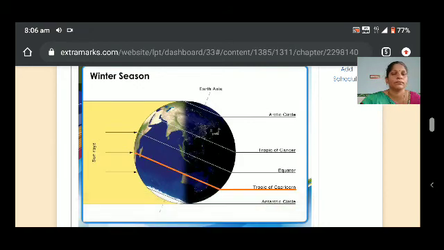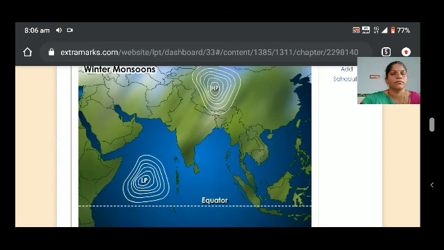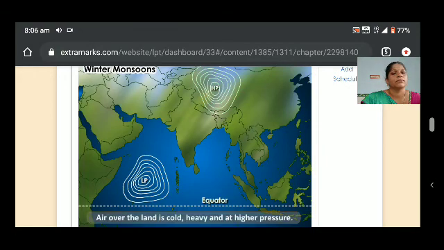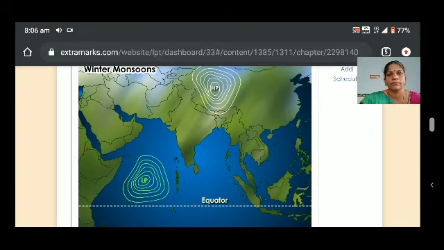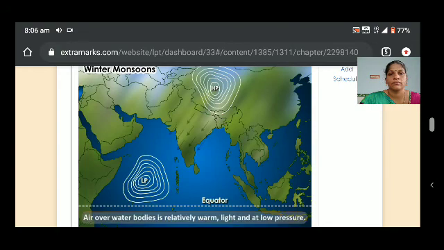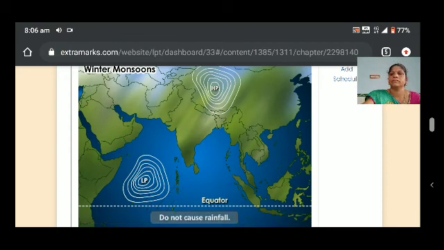Over the Tropic of Capricorn, winter is experienced in Central Asia. As a result, the air above the land is cold and creates a high pressure zone. However, the surrounding oceans and seas are rather warm and thus have low pressure over them. Therefore, the air begins to blow from land to sea. The dry, cold winds offshore do not bring rainfall. This is the winter monsoon.